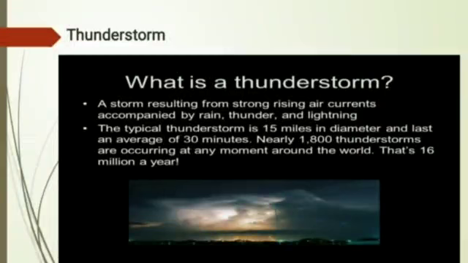So how does it form? A thunderstorm forms when warm moist air rises into cold air. It means when warm air with water vapor rises up, it cools down. So it rises up into cool air, and the warm air becomes cooler, which causes moisture to form small droplets.